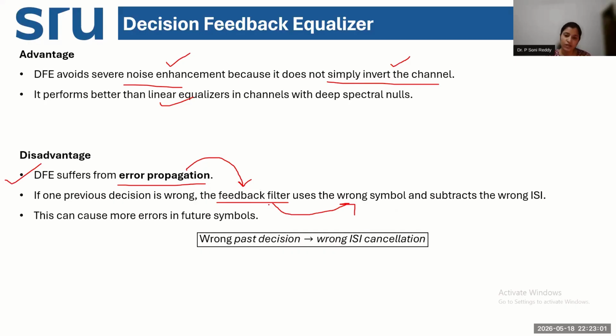That means if I make one small mistake in past symbol estimation, the feedback filter will take that error and keep on propagating it with the feed forward filter for all the future symbol ISI estimations. So my wrong past decision is going to cause wrong ISI cancellation. That means I will not be able to handle ISI in my future symbols correctly. So this is the error propagation problem that can happen in your decision feedback equalizer, because a small error in one step will keep on going in loops.